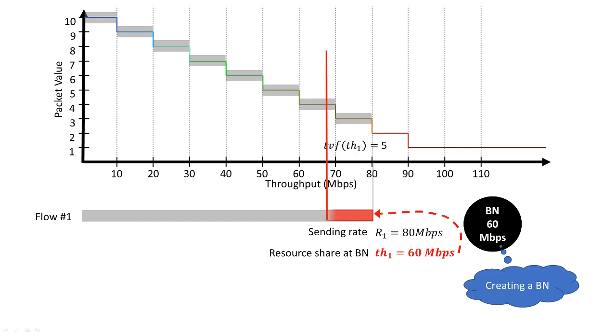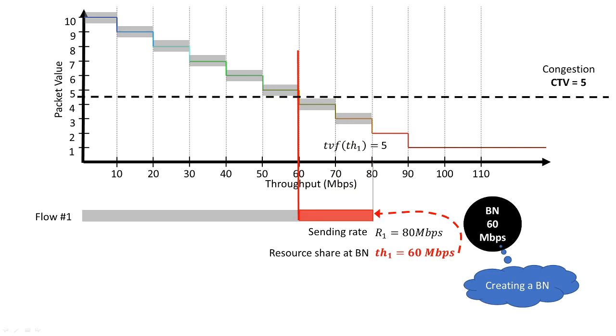To reach this, the bottleneck router needs to drop some packets. But which packets? Since we have a single flow and we know how packets are marked with a throughput value function, dropping the packets with minimum packet values leads to an observable packet value threshold below which all the packets are dropped. In this case, the threshold value is 5 and the resulted allowed throughput of the flow is 60 megabit per sec. This threshold value is called congestion threshold value, or shortly CTV.